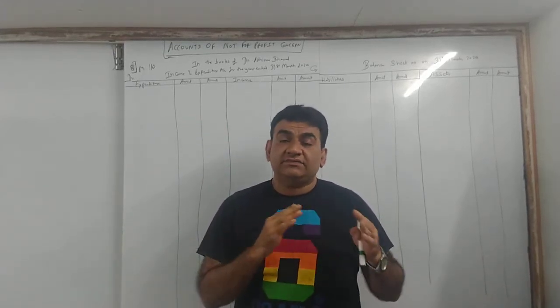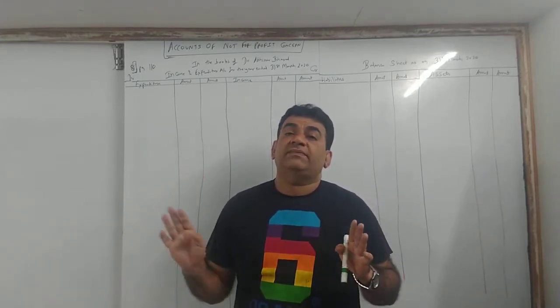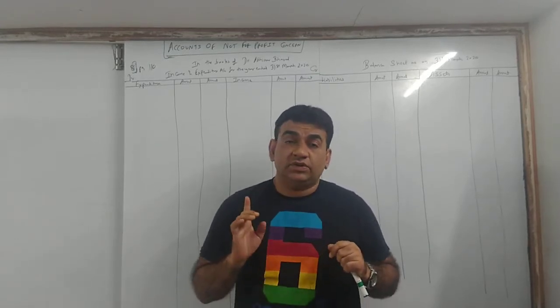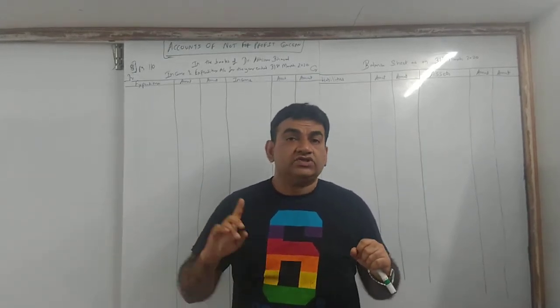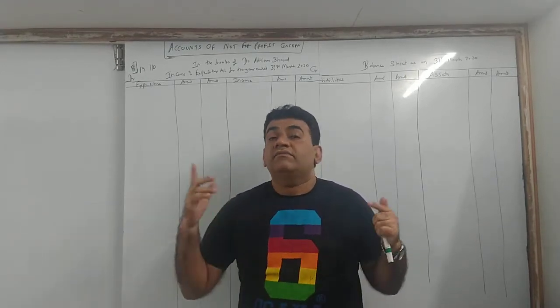So there might be some changes, but one thing is for sure, a question is going to come from this chapter. Till last year, there was always a 12 mark compulsory question. This year also 10 or 12 marks will definitely come, but the paper pattern might change.